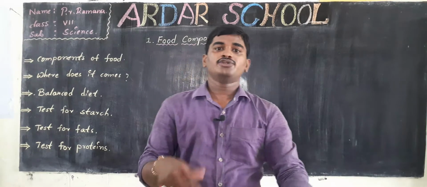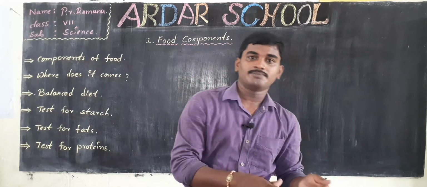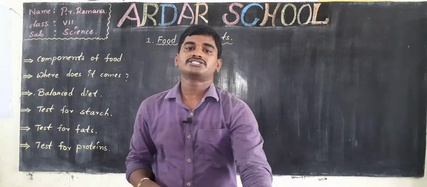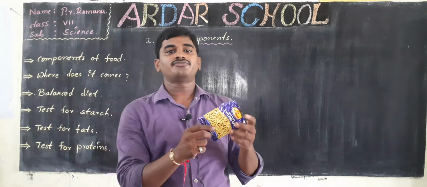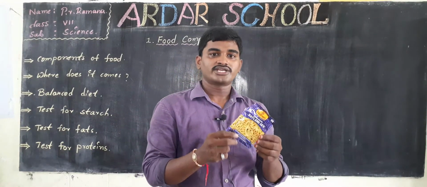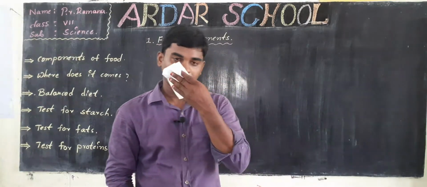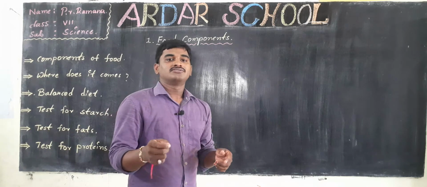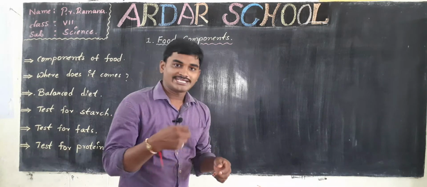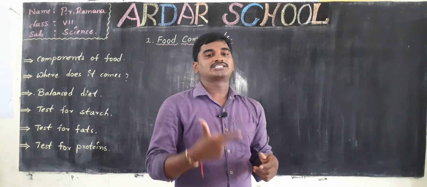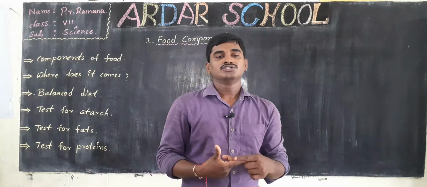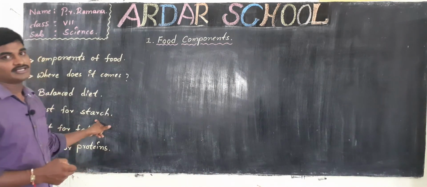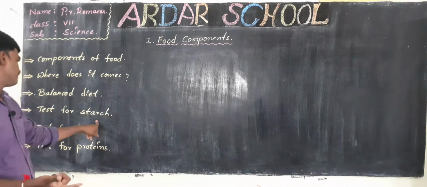So when you are purchasing any packaged food item, you must check this nutritional information and also the expiry date of the product. Okay children, we can easily know which food contains which nutrient. We can test nutrients by simple experiments. So let us know how to test starch or carbohydrates in a food.